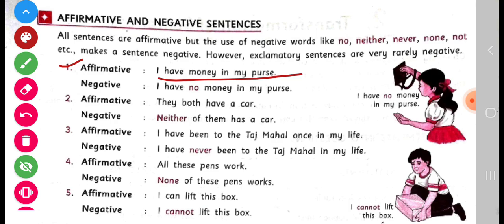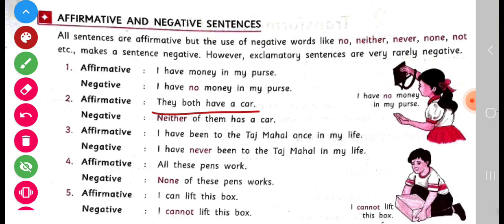But when you use no in the sentence, I have no money in my purse, now the sentence is negative. Next example, affirmative. They both have a car.